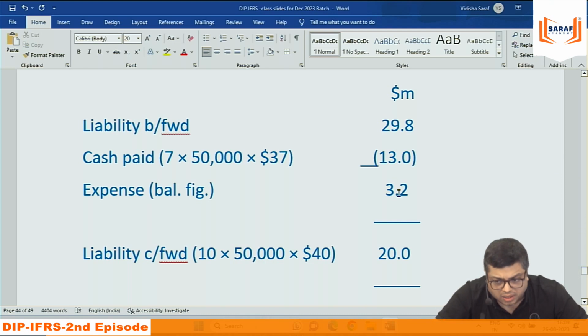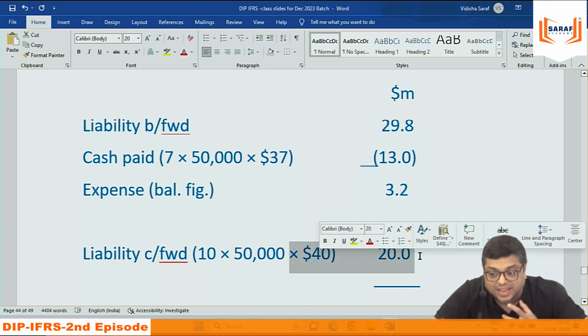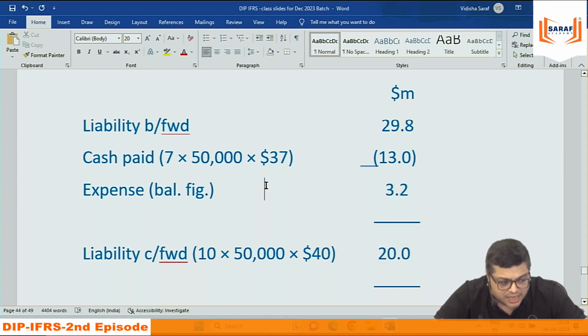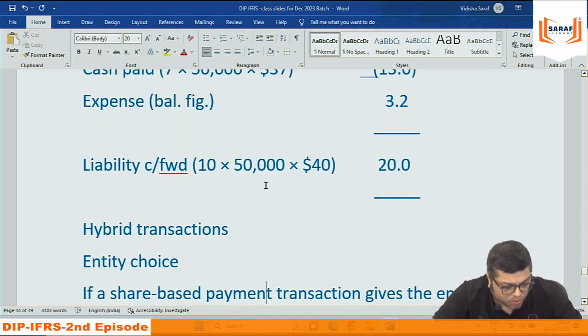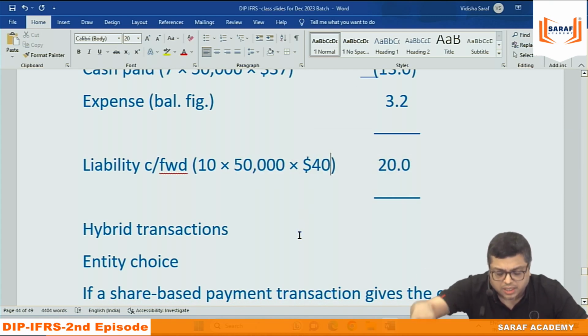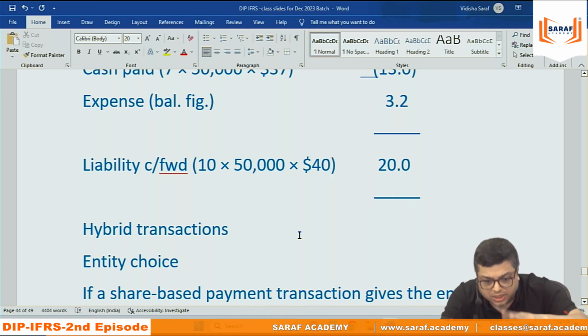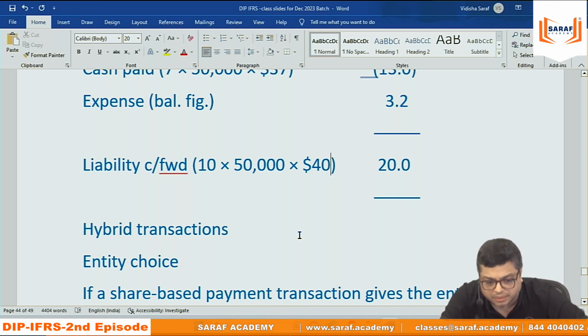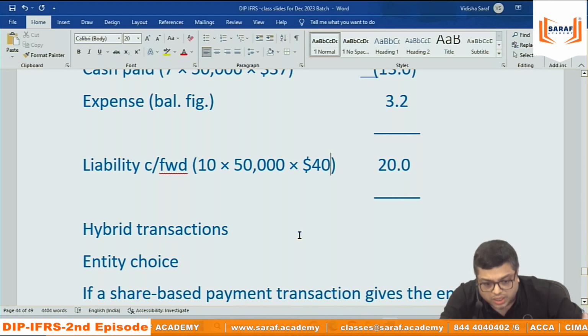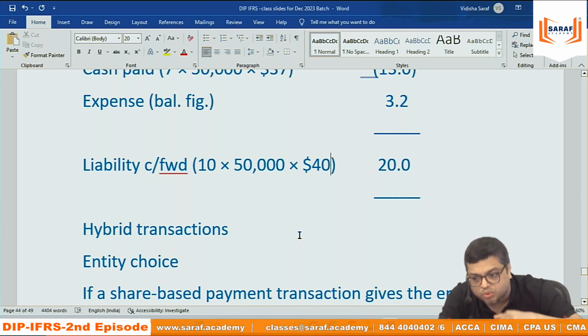The expense for the third year: even though the scheme is for 2 years, still there is an expense in the third year. Why? Because this is cash settled, we need to keep the balance based on the revised value. So because of that, there is an expense in the third year. Again in the fourth year, the information is not given, but suppose in the fourth year the cash is given at the rate of 42. When they took the cash, it is at the rate of 42. So further 10 into 50,000 into 2, we need to record as expense in the fourth year. Even though the scheme is for 2 years, we need to record expense in the third and fourth year also.